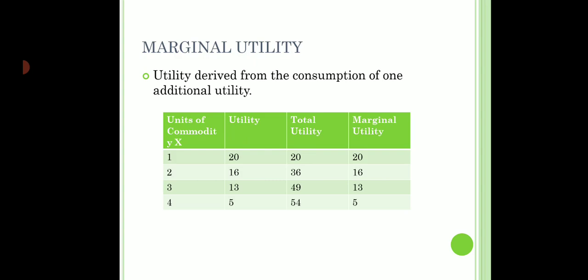The second unit gives me the satisfaction of 16 utils. So that is the marginal utility of unit 2. Similarly, with the consumption of the third unit, I get 13 utils of satisfaction. That is the marginal utility of the third unit. And so on, we can find out the marginal utility with the consumption of every additional unit. Also, the formula for marginal utility is total utility at n units minus total utility at n minus 1 units. So, using this formula, we can find out the marginal utility at unit n.